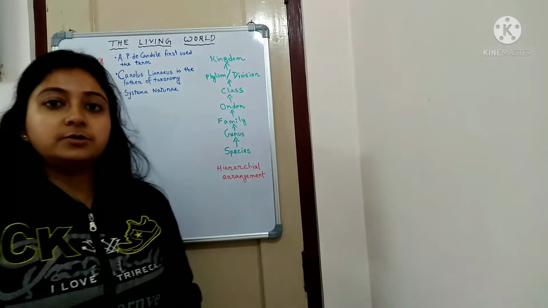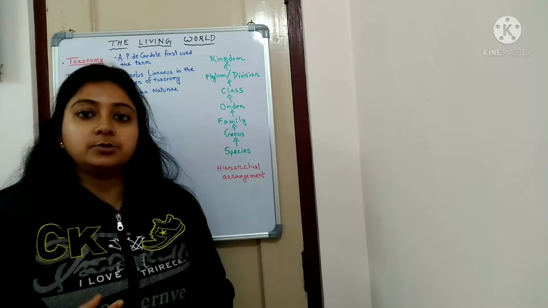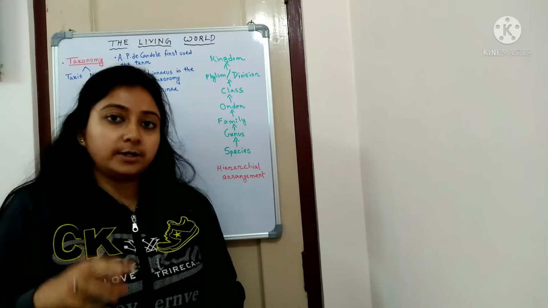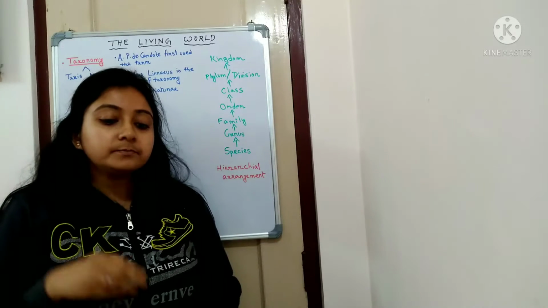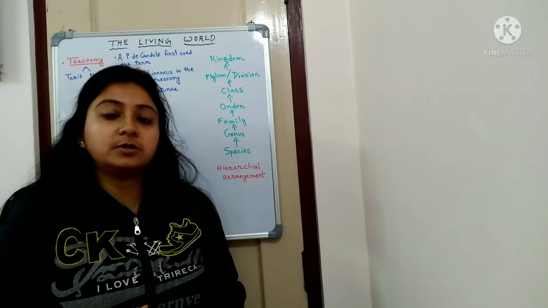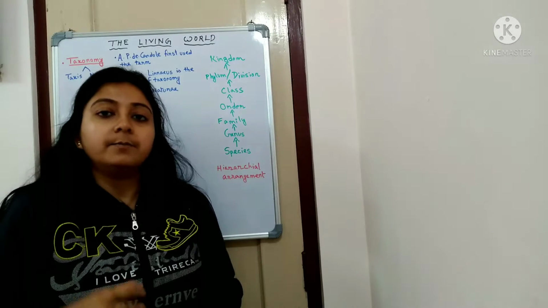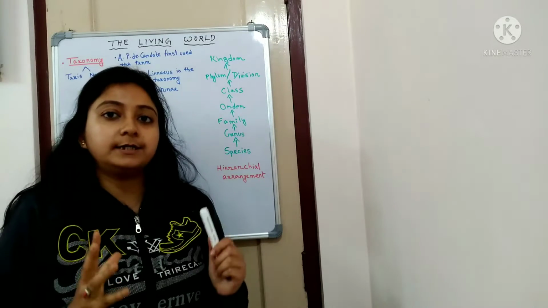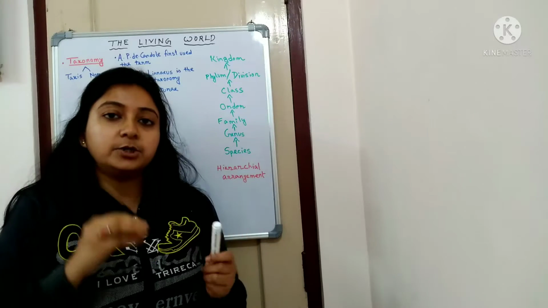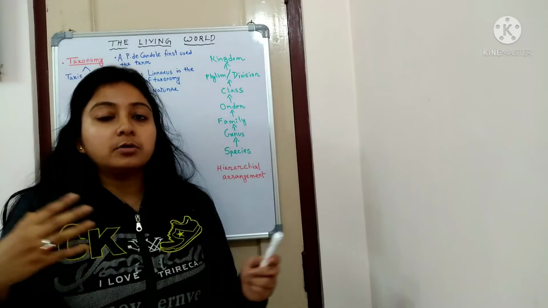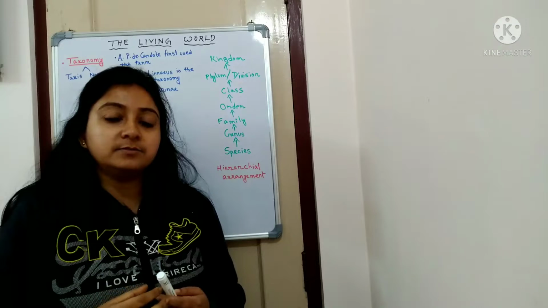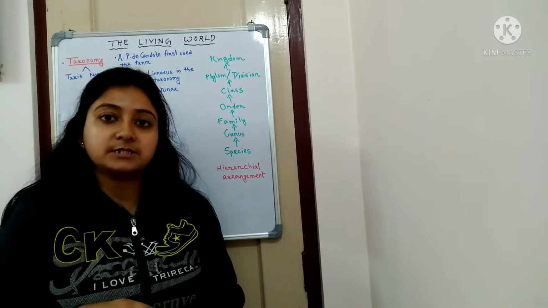Okay, before moving ahead into taxonomy and the rest of this video tutorial, let me first tell you where the need for classification of organisms came from. In our previous video, I already talked about biodiversity. Biodiversity means there are lots of varieties in a particular area or across the world. We can see that lots of varieties of organisms are present there.